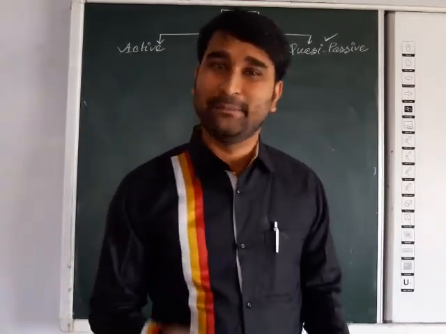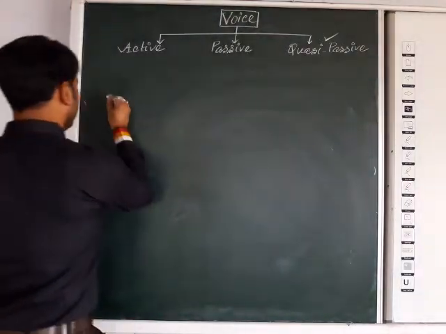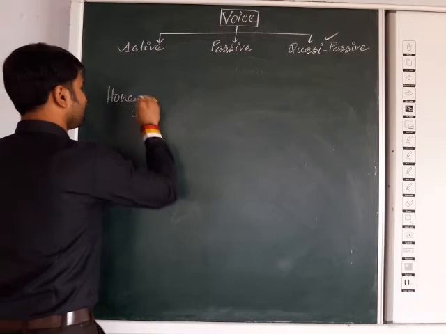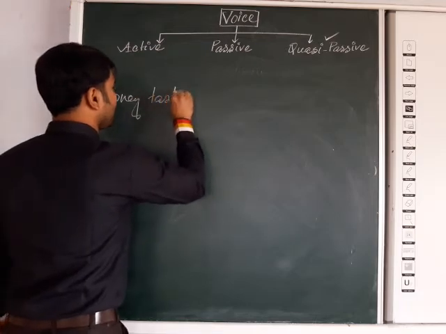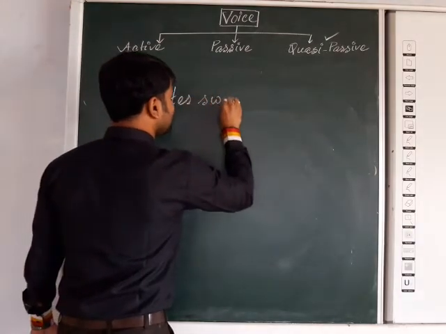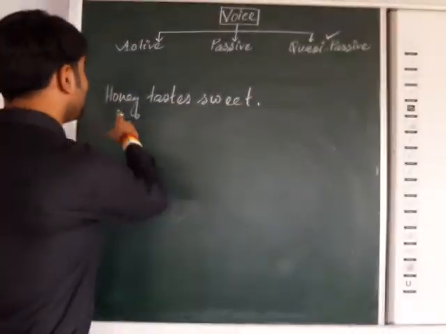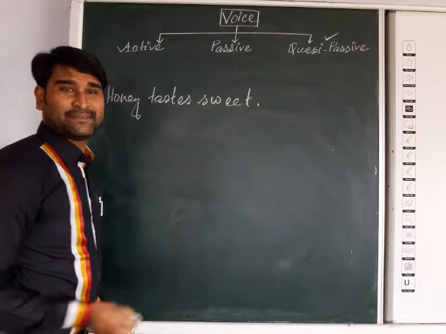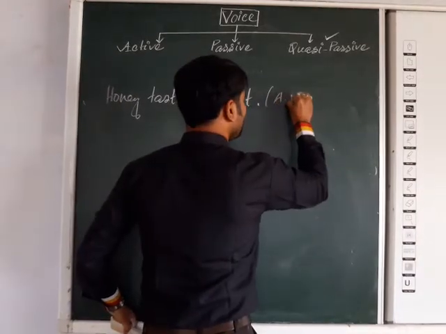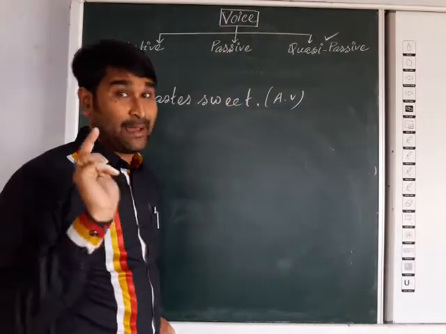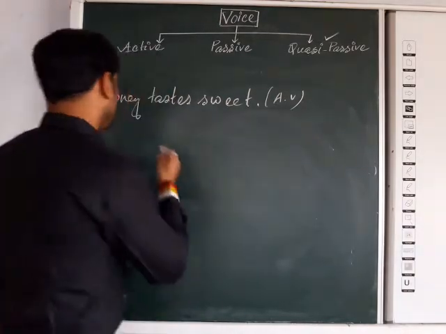Suppose I say: honey tastes sweet. Here you can see that honey tastes sweet looks like an active sentence, but actually it is passive in sense. Now why?